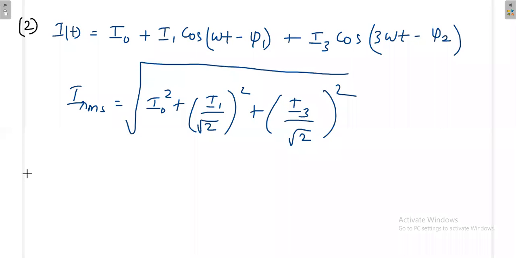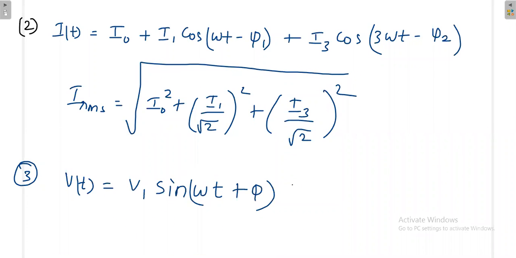So the third category is, suppose the voltage is something like this, V1 sin(omega t plus phi 1) plus V2 sin(omega t minus phi 2). Now these two frequencies are same. When these two frequencies are same, again, finally, nobody knows what you will get because these two frequencies are same. When they are in phase, you will get the larger value. When they are out of phase, you will get a very small value.